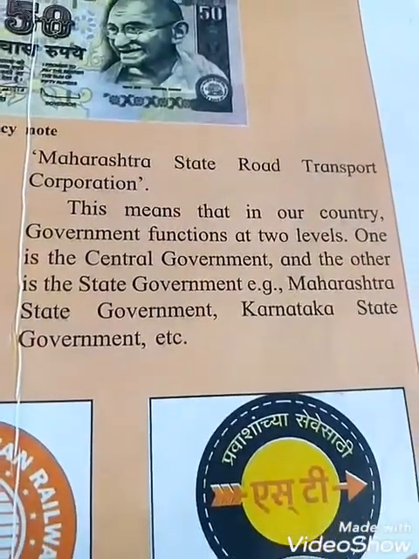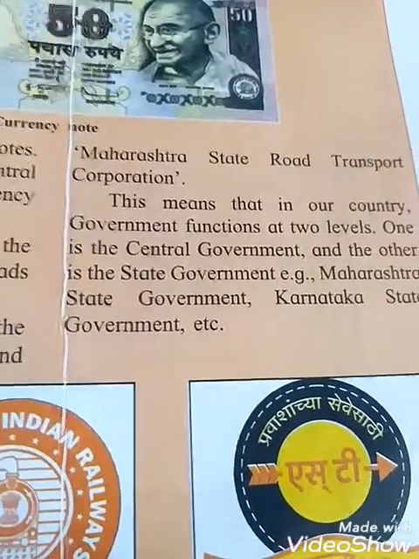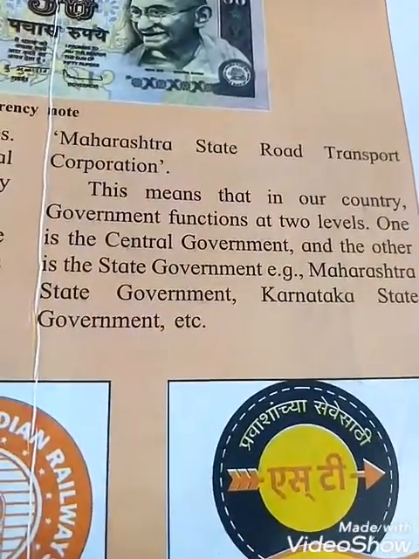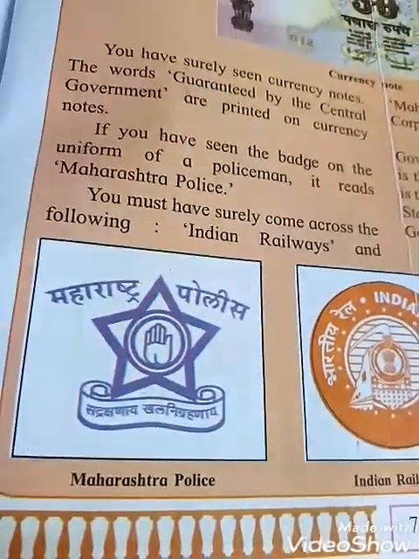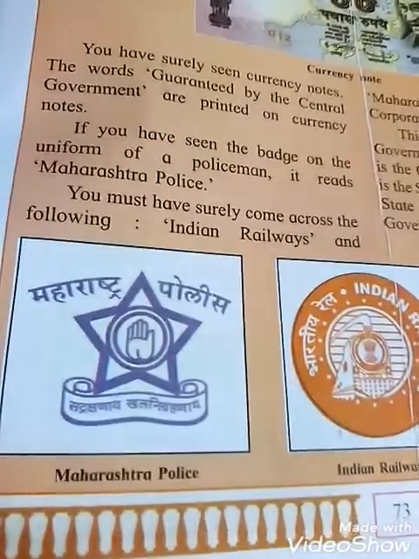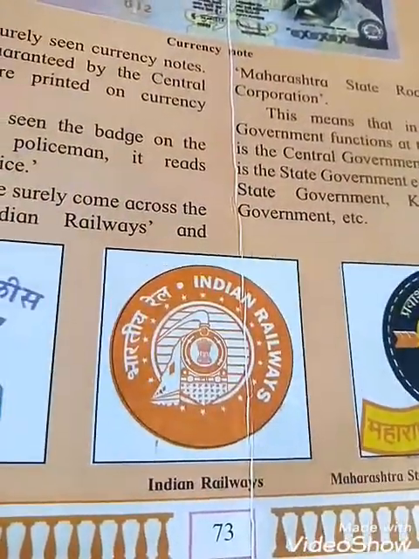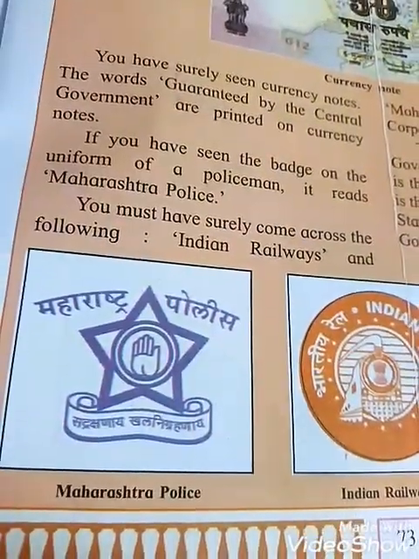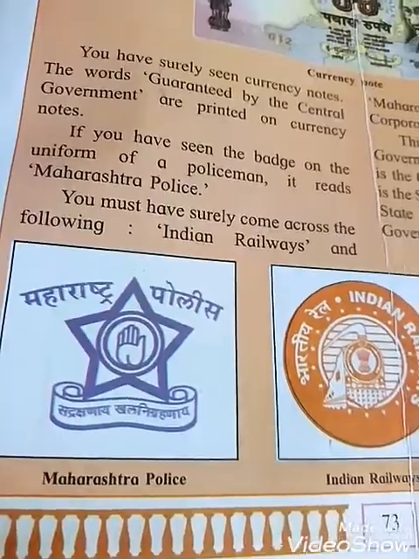For example, Maharashtra state government, Karnataka state government, etc. So see, students, pictures are shown here: the badge of Maharashtra Police, then Indian Railway, and Maharashtra State Road Transport Corporation. Can you see that?